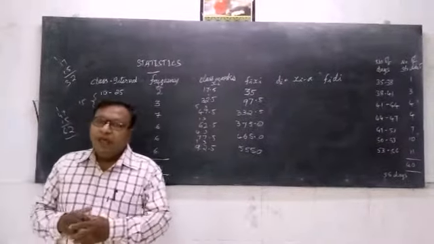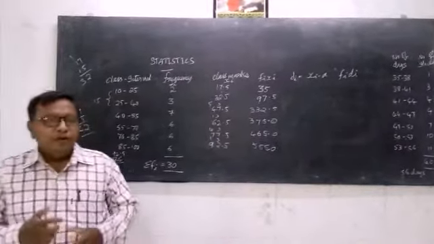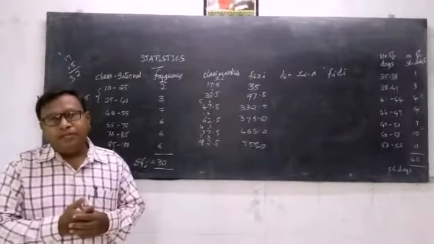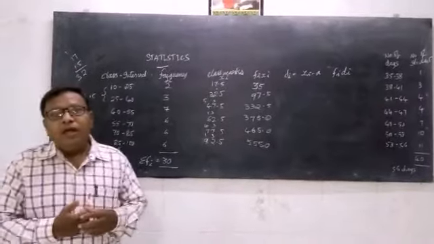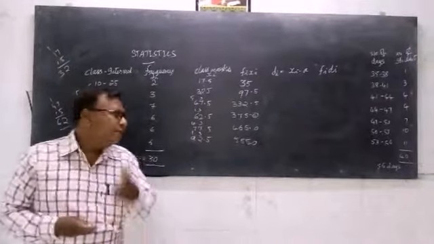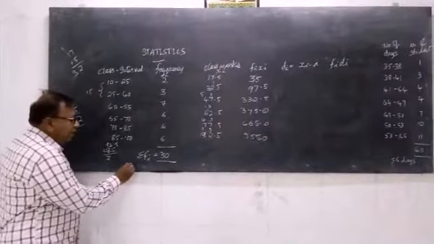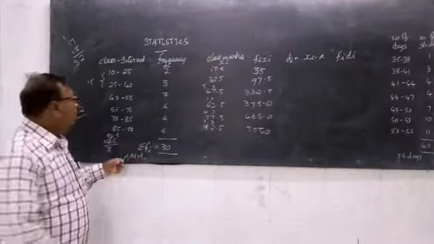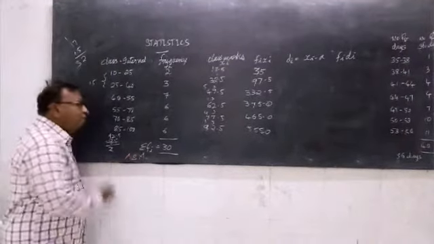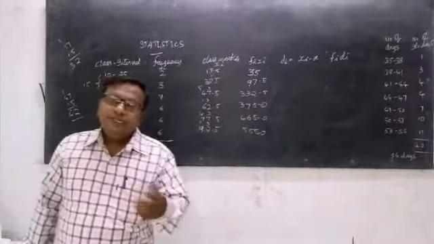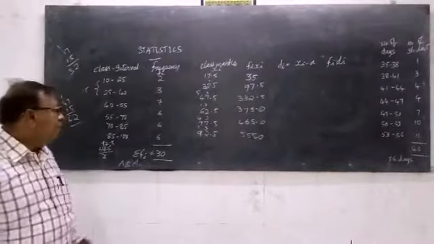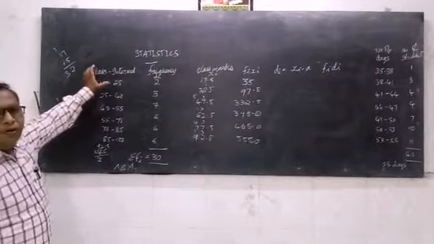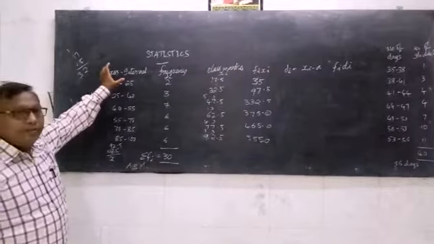Okay. Now again we are having a few more methods. To make the problem easier and easier, we have all these methods. So one such method is called assumed mean method. Okay. So now we shall see how we can find the mean of the same data by using the assumed mean method. So all these columns are very much the same or similar.